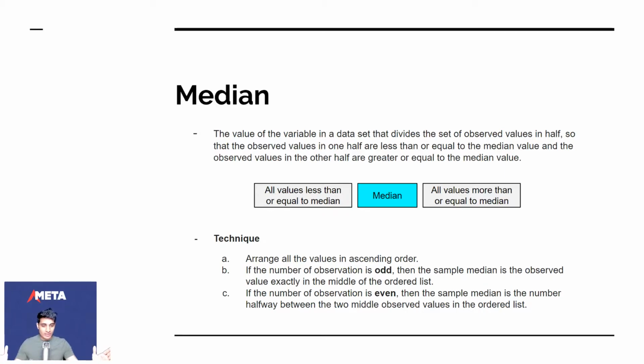So the technique is very simple. You arrange all the values in ascending order. If the number of observations is odd, then the sample median is the observed value exactly in the middle of the ordered list. So if you have a total number of observations that is odd, like 3 or 7, you just take the middle value, and that is the median. If the number of observations is even, like 16, 8, or 10 observations, then the sample median is the number halfway between the 2 middle observed values in the ordered list.